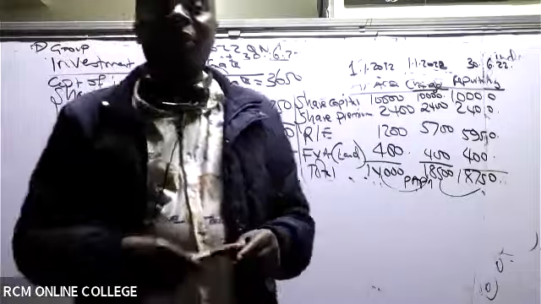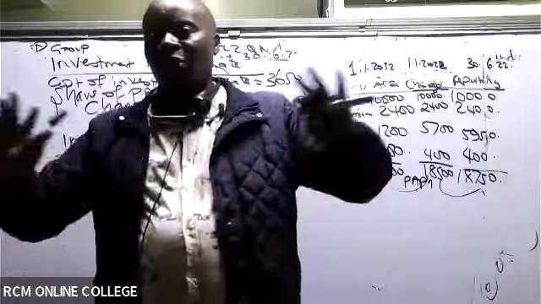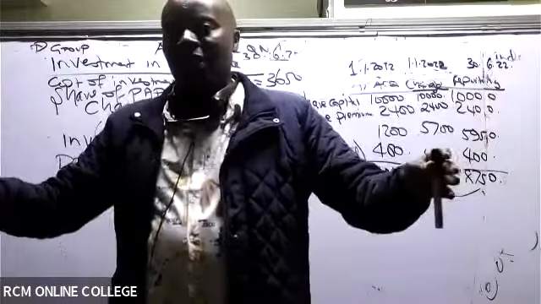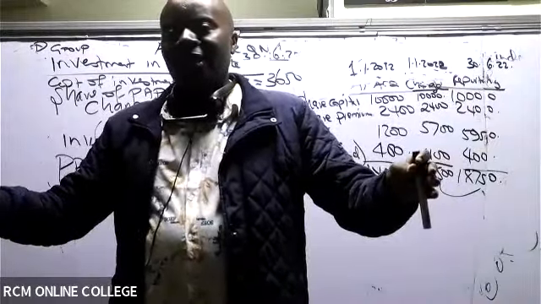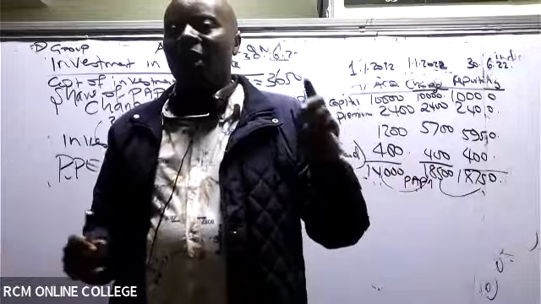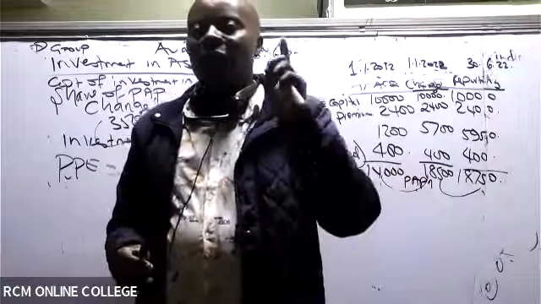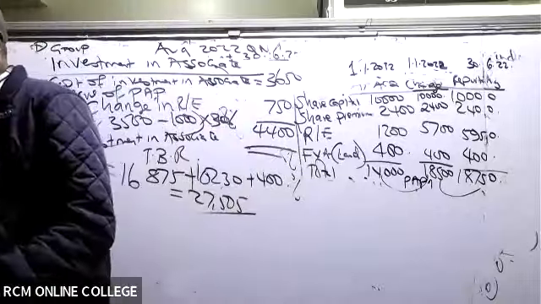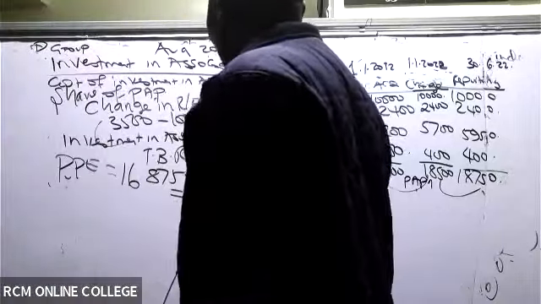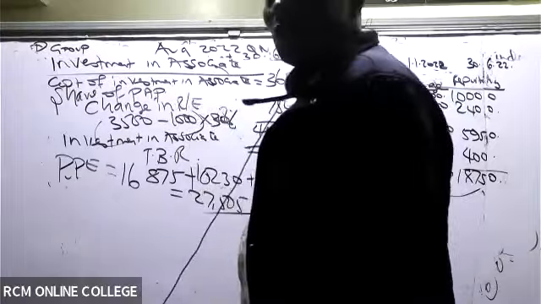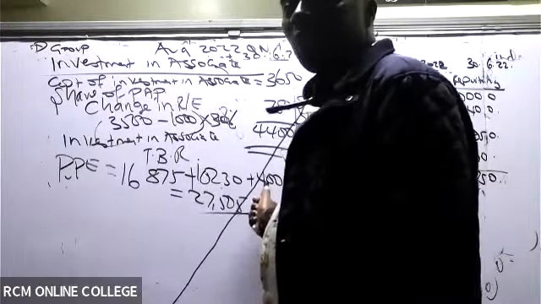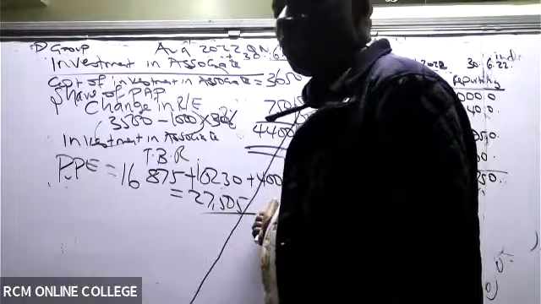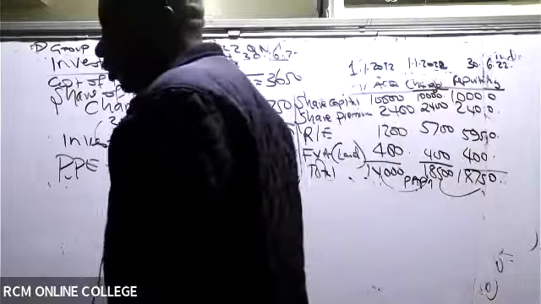Great. Now there is one. If you get this, I think we should be able to finish the class and go and do other things like eating lunch. So I want a good ninja to give me the correct answer for inventory. Remember this 400, we can't depreciate that because we were told that this fair value adjustment was on a non-depreciable asset, which is land. So no depreciation, no loss in value.